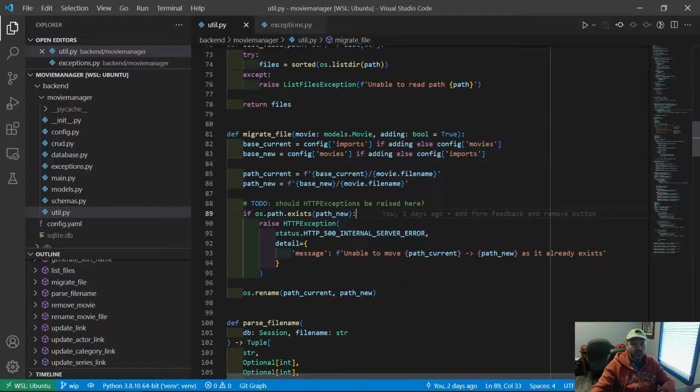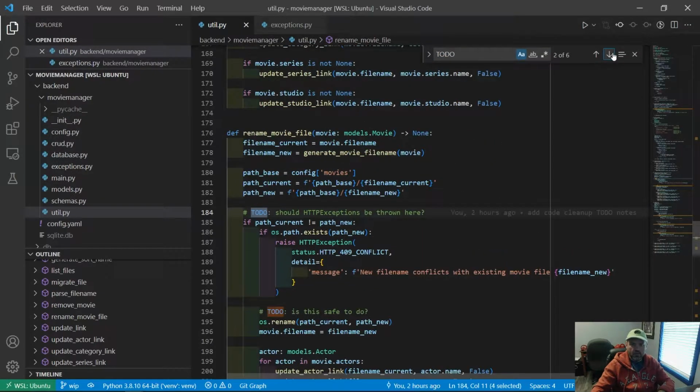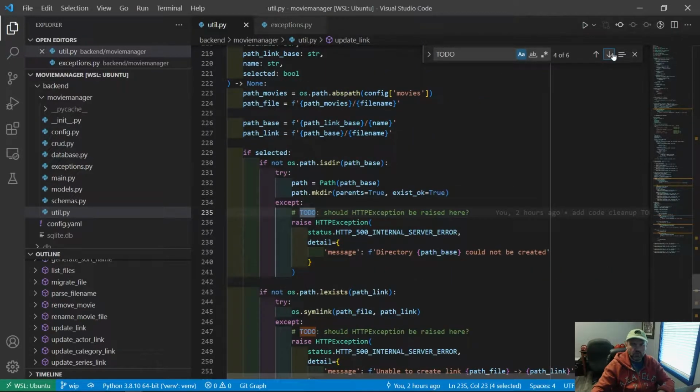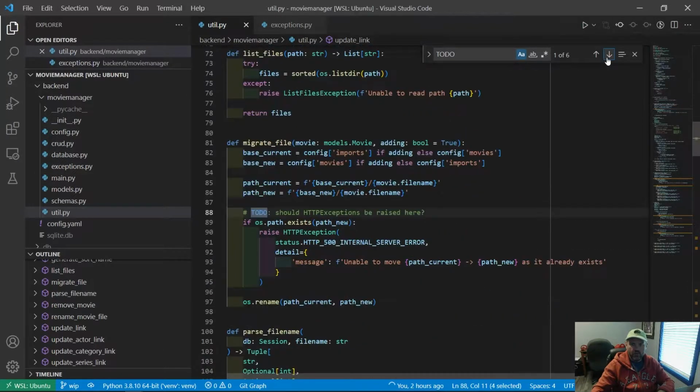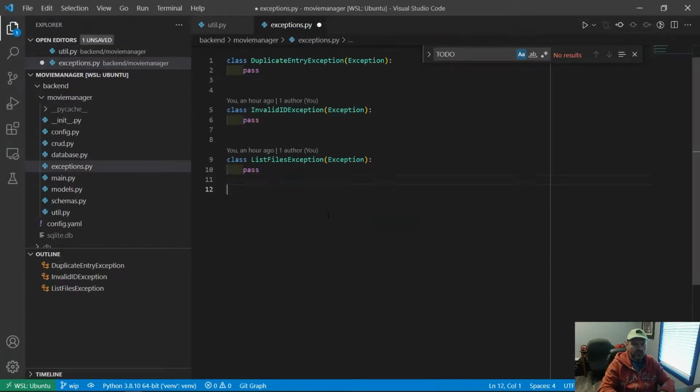We've got this right here, unable to move path, it already exists. We've got this one, file name conflicts. We've got this one, could not create the directory. And this one, could not create a link or delete a link. They're all things related to the file system and making or moving paths. Let's make a new exception called PathException, derived from Exception, and again, we're just going to say pass on that.